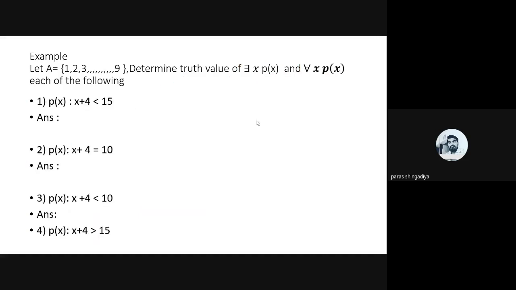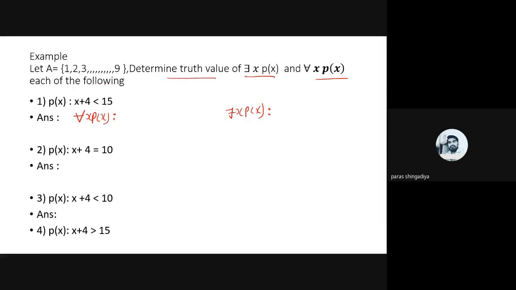Now try this one. 1, 2, 3 up to 9 is given as a domain. A is equal to 1, 2, 3, 4, 5, 6, 7, 9. Okay, up to 9 is given. So determine the truth value of there exists x P(x) and every x P(x) for each of the following. Here the first is given: x plus 4 less than 15. So use the maximum, 9.